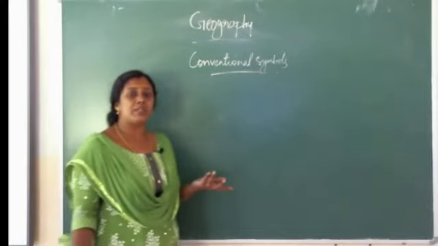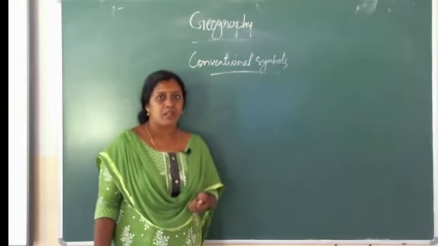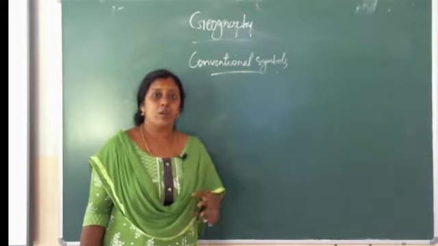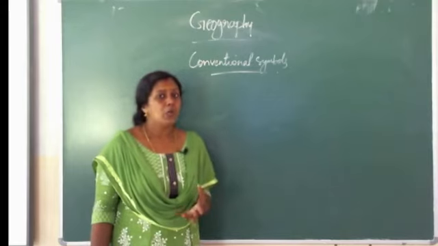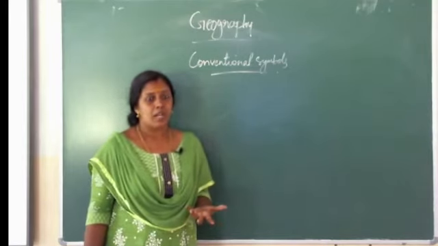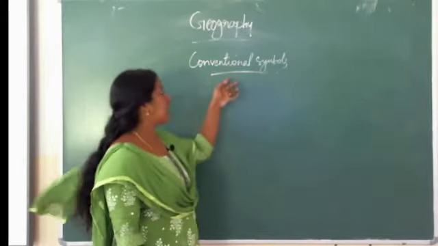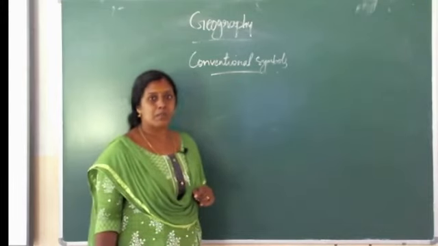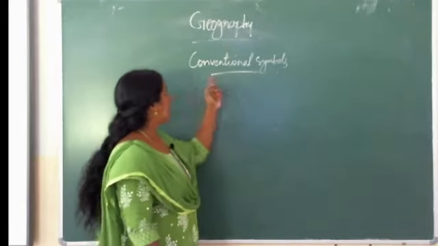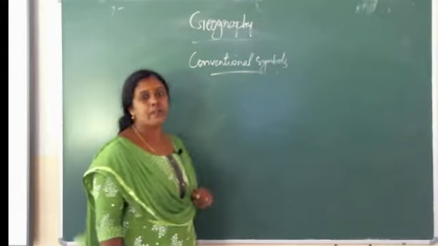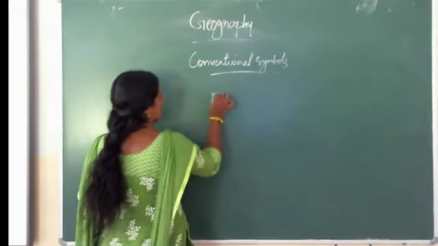Conventional symbols, it's also a set of symbols. It is internationally agreed symbols, to show some features, man-made or natural features. To show building, tree, road, etc. on a map, we use a set of symbols. These symbols are internationally agreed symbols. This is called conventional symbols. The internationally agreed symbols we use to draw a map are called conventional symbols. So this is conventional symbols, and we have already discussed in the live session some conventional symbols.